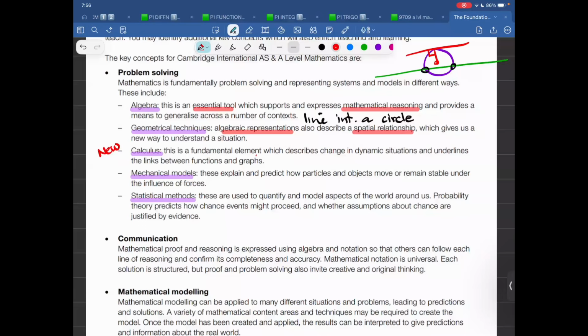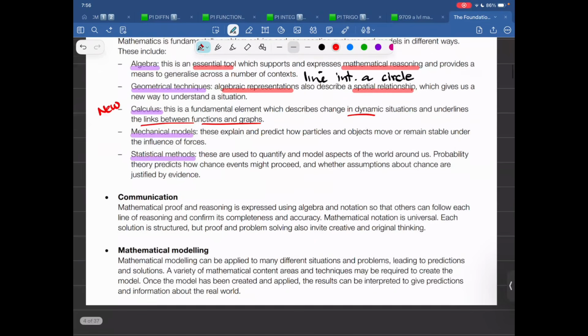Calculus. This is new. This is a fundamental element which describes change in dynamic situations and underlines the link between functions and graphs. So we cannot go deeper into this at this moment.